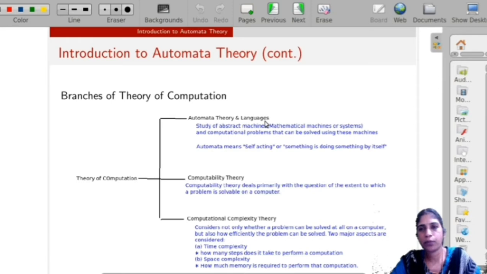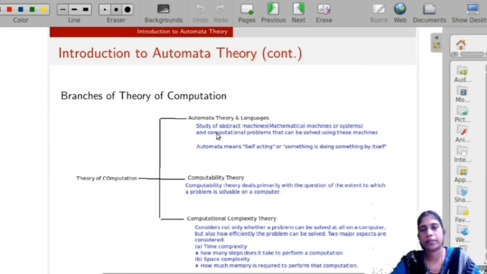After building the model, it can efficiently give the output based on the input by the person. That means computational problems can be solved using these machines. When you give any input to that machine, it effectively solves the problem. Likewise, we can solve any type of problems by building a mathematical model or mathematical systems.